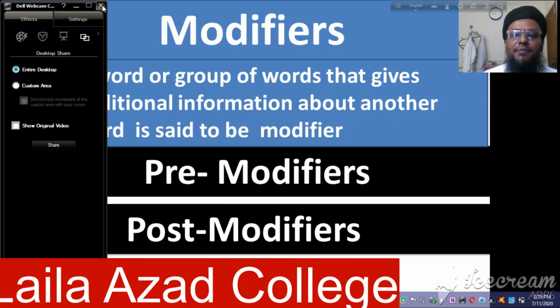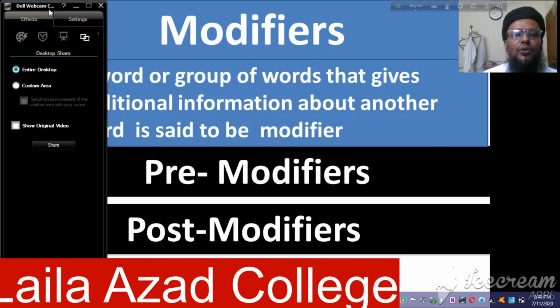As teach means শেখানো and teacher means one who teaches, that means শিক্ষক. So we have to know that the function of a modifier is to give more information about a noun, verb or adjective.